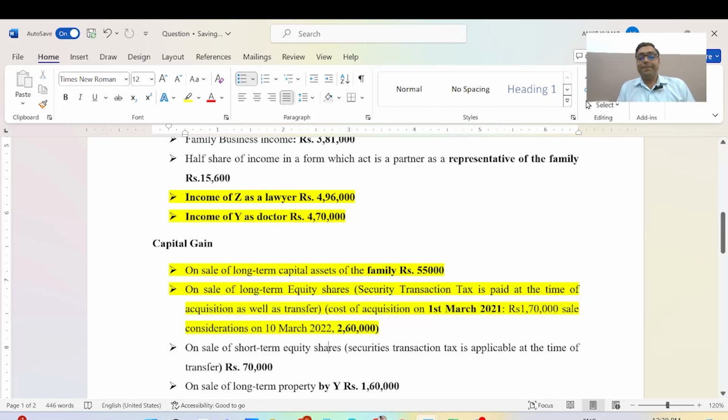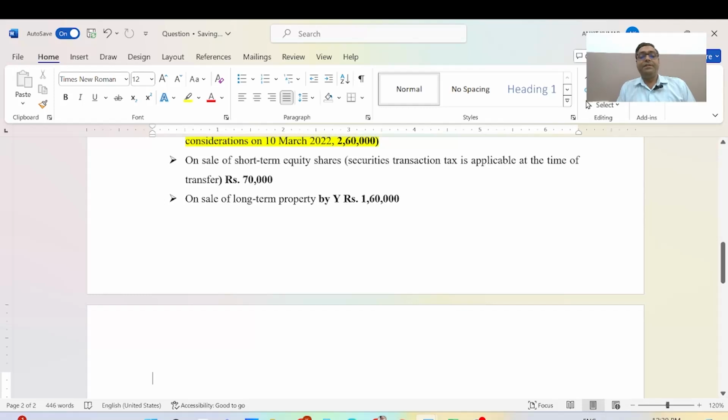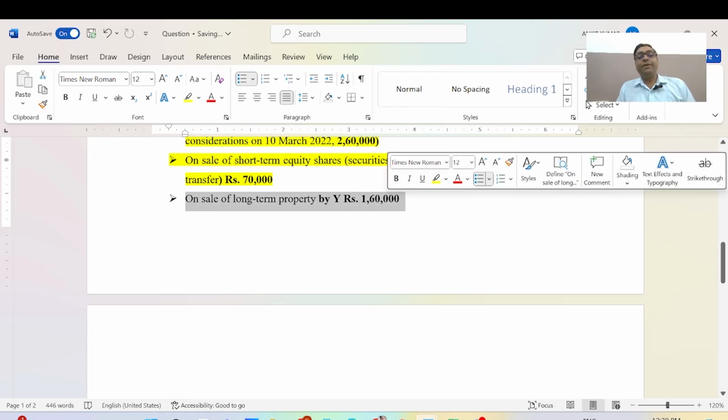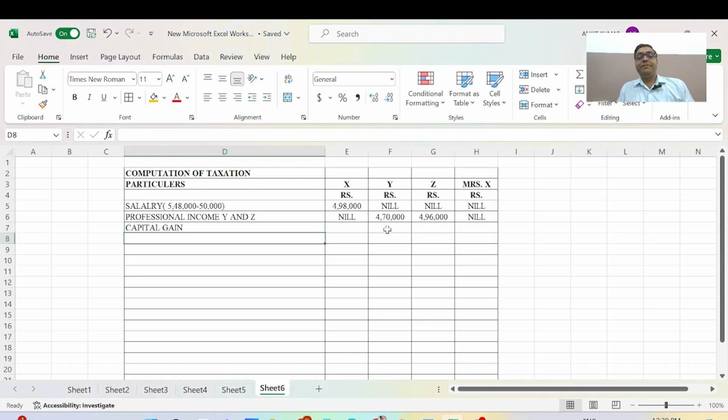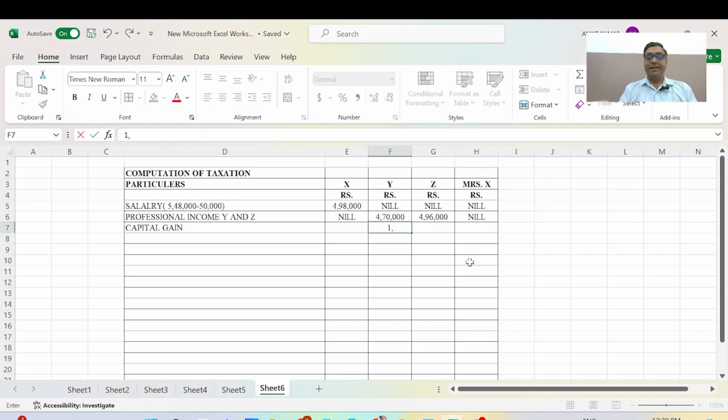One is remaining, the sale of long term property by Y. This income of 1,60,000 will be added to Y. The remaining capital gain for Mr. X is nil, Mr. Z nil, and Mrs. Y is nil.